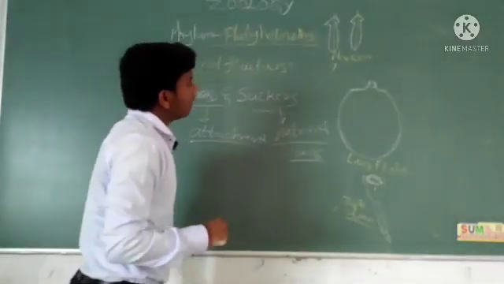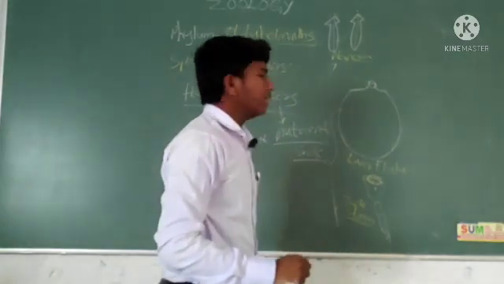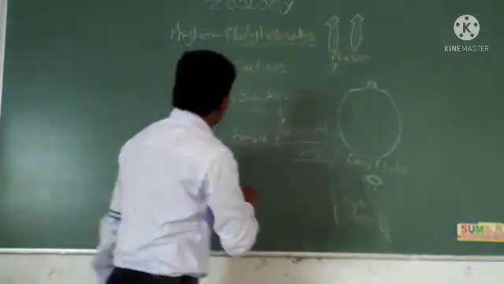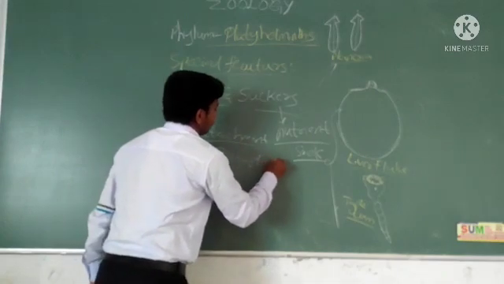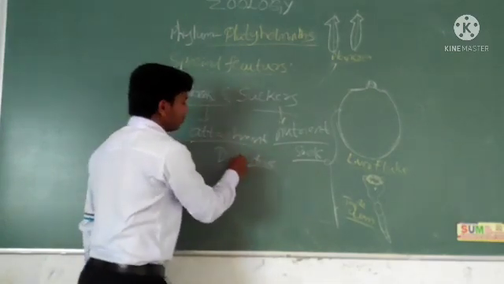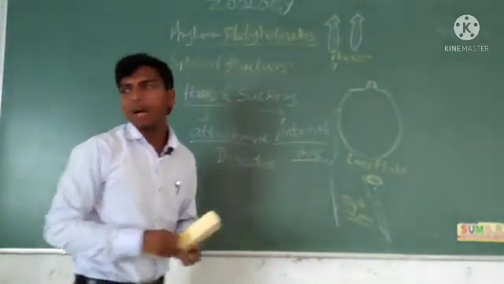In these endoparasitic animals, the digestive system is completely absent. Why completely absent? I will show you one thing.